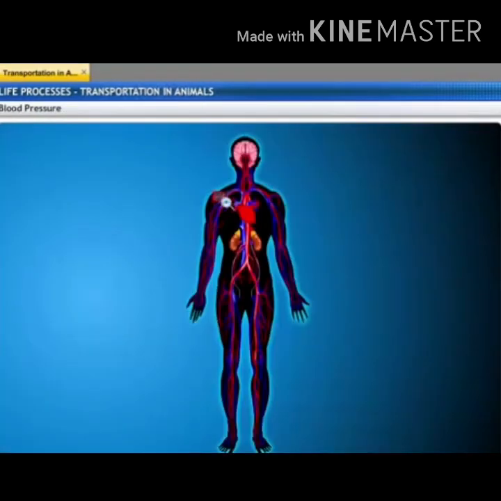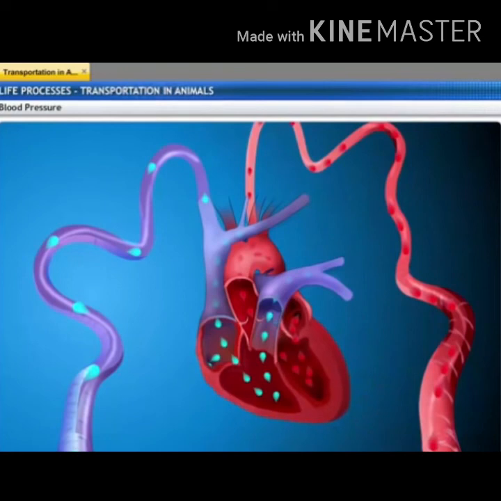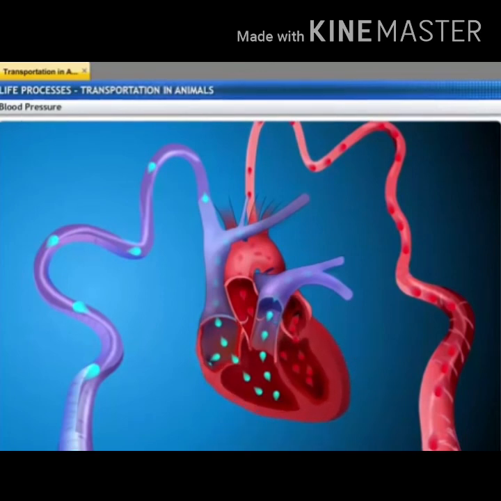When the blood flows through the heart, it exerts a pressure. The force that blood exerts against the wall of a blood vessel, mainly the artery, is called blood pressure. This pressure is much greater in arteries than in veins. The pressure of blood inside the artery during ventricular systole, when the ventricles contract, is called systolic pressure.